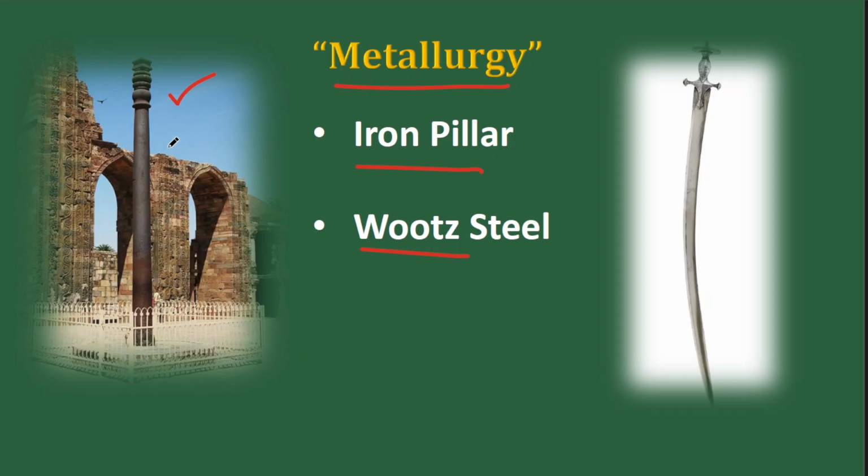One is the iron pillar, which survives even today. If you go to the Qutb complex in Delhi, you can see the iron pillar. Now this can be traced back to the Ashokan times. From there, it was adopted by the Guptas.